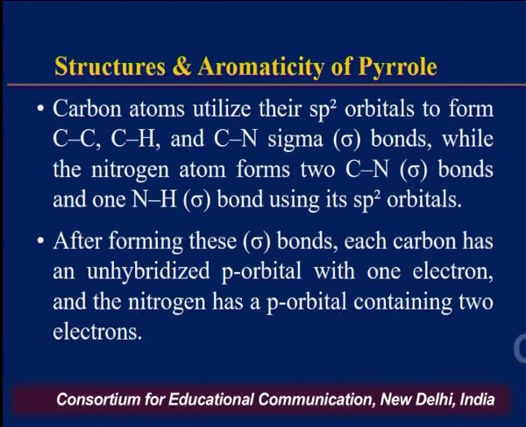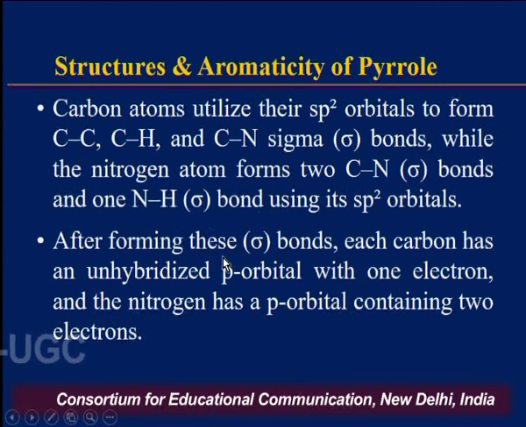Carbon atoms utilize their sp2 orbitals to form 3 sigma bonds: a carbon-carbon bond, a carbon-hydrogen bond and a carbon-nitrogen bond. The nitrogen atom utilizes its 3 sp2 orbitals to form 3 sigma bonds; out of these, 2 will be C-N sigma bonds and 1 will be an N-H sigma bond.